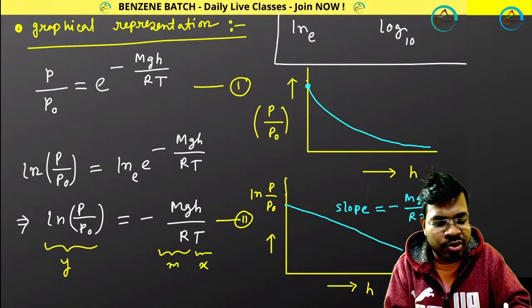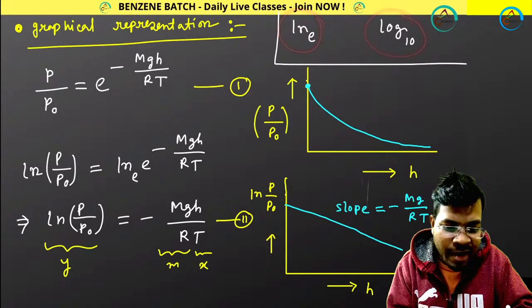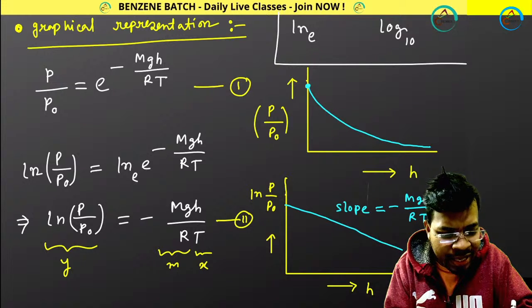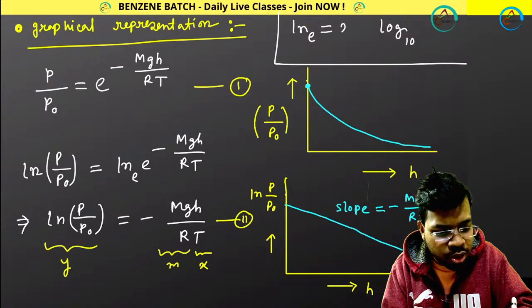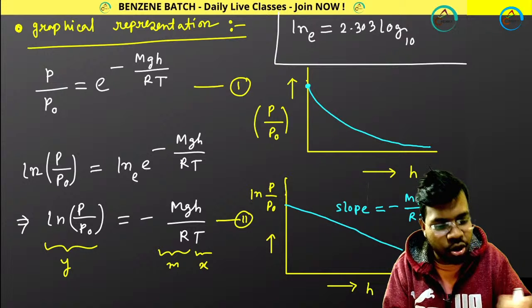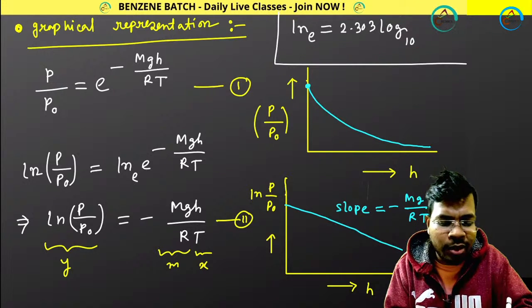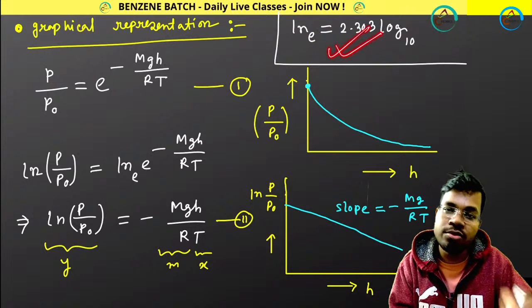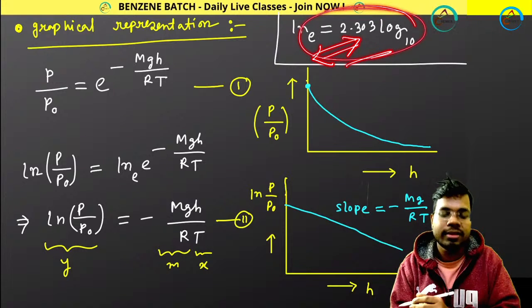And e has a value between 2 and 3. So how do you convert ln to log? Simple. ln equals 2.303 log. That is the method you can convert ln to log. Perfect. So apply this concept in future as well.